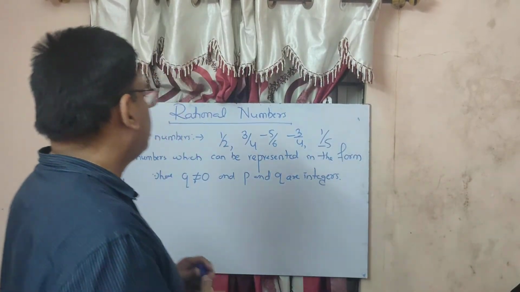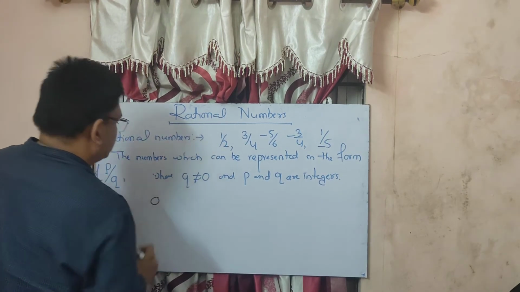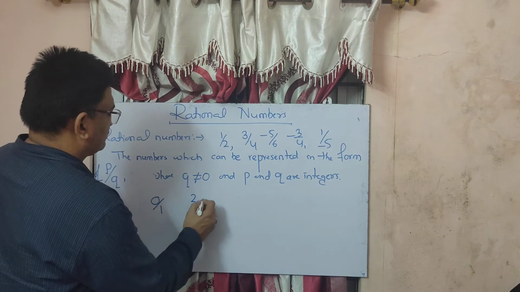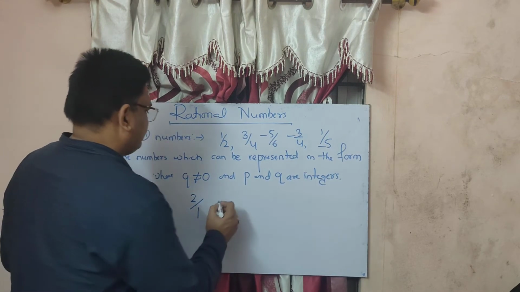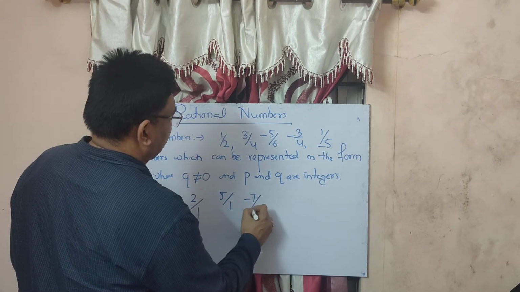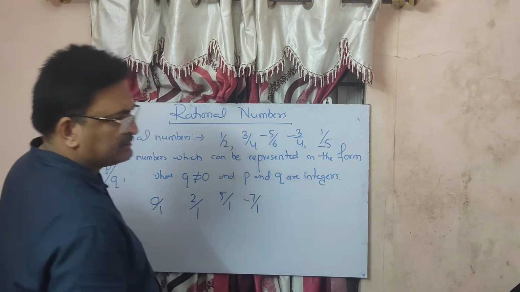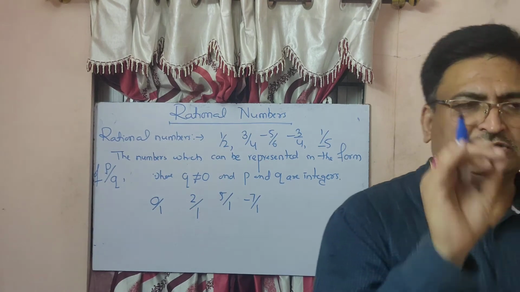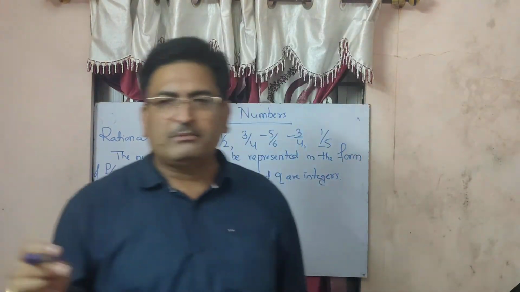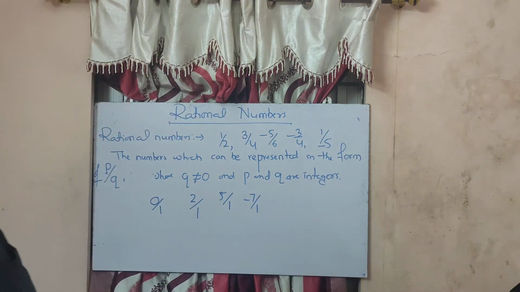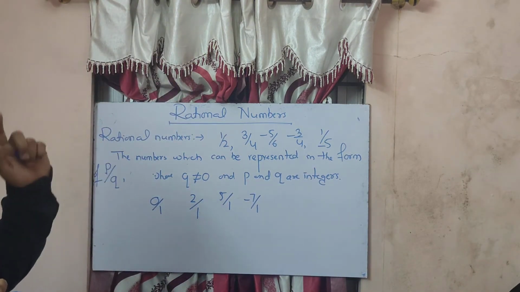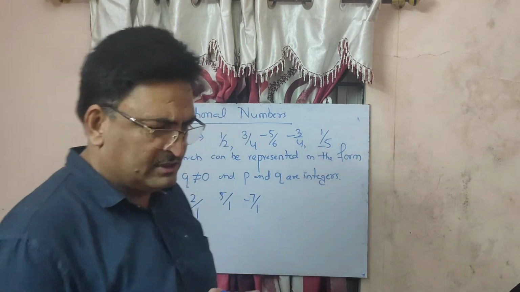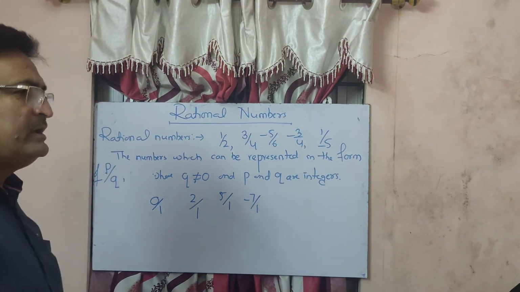Any number. For example, even if you write 0, 0 can be written in the form of rational number, that is 0 upon 1. If you write 2, so 2 can be written as 2 upon 1. 5 is 5 upon 1. Minus 7, minus 7 upon 1. The only condition we have is that the denominator should not be equal to 0. Such numbers are known as rational numbers. I think you understood what we mean by rational numbers.